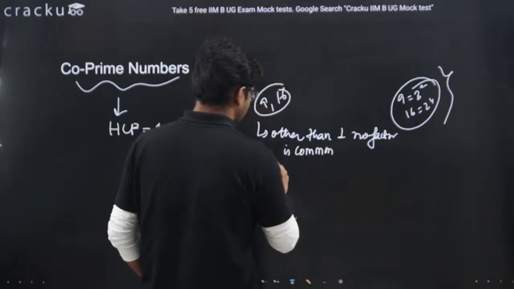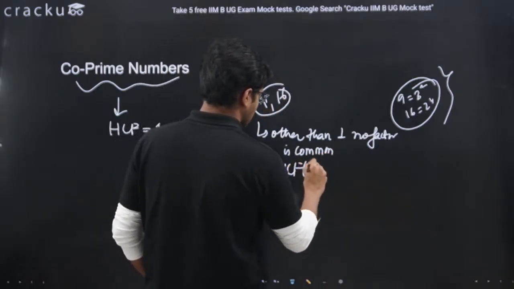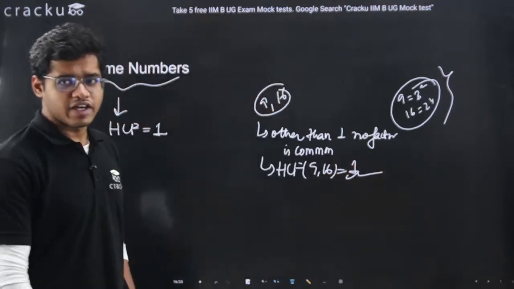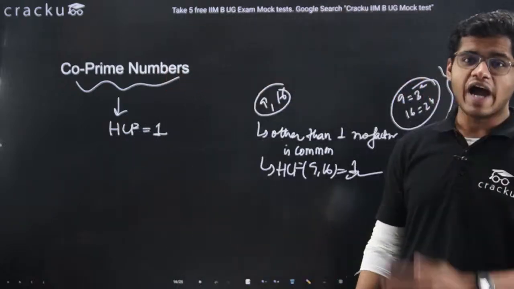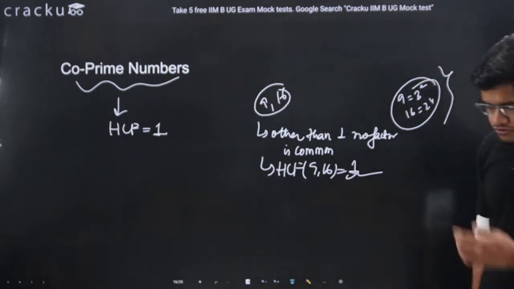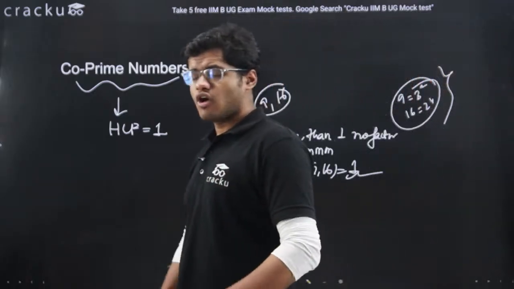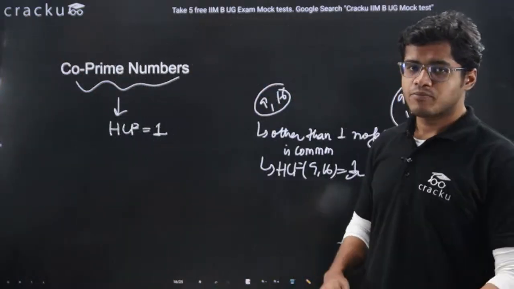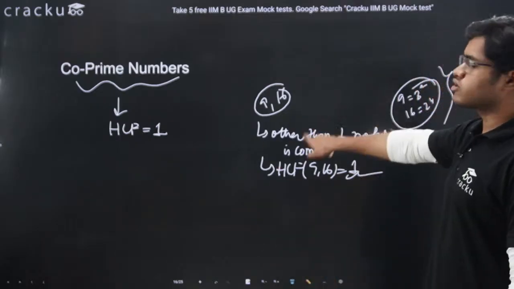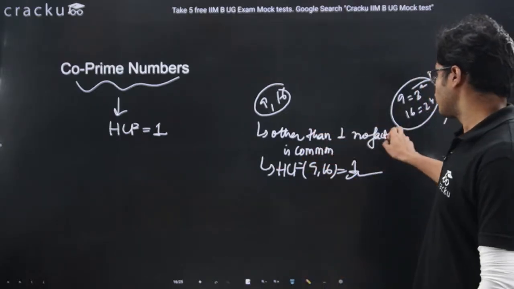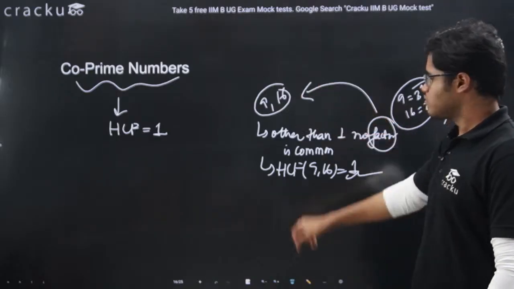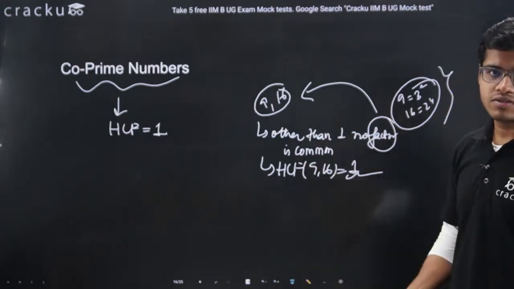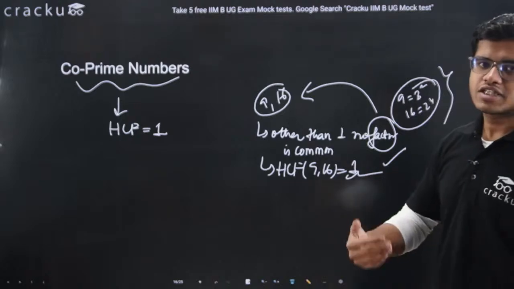So from here also I can say that the highest common factor of 9 and 16 is 1. So if the highest common factor of two numbers or three numbers or any set of numbers is 1, it means there is no other number which divides both 9 and 16. That is the meaning of factor: factor means which will divide this number. So if there is no number which divides a set of numbers other than 1, we will tell that set to be co-prime.